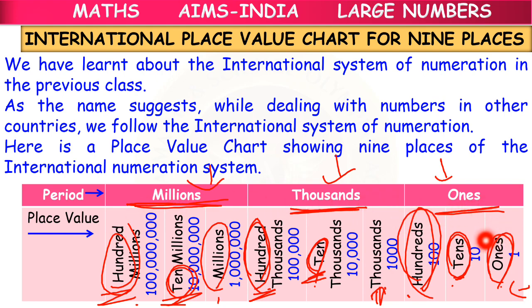If you observe, the number of zeros goes on increasing for every place value. In the ones period, in the ones place value we have no zeros, but when it comes to tens we have 1 zero. Then when we move to hundreds we have 2 zeros. In thousands we have 3 zeros. In 10,000s we have 4 zeros. Like that, for every increase in place value there is an increase in zeros. As we have learned in the previous class, children, the place value increases by 10 times. When we say it increases by 10 times, we mean that another zero is added to the number.